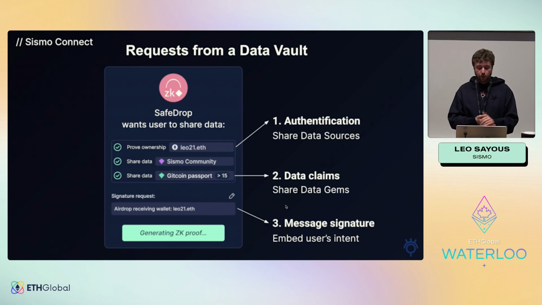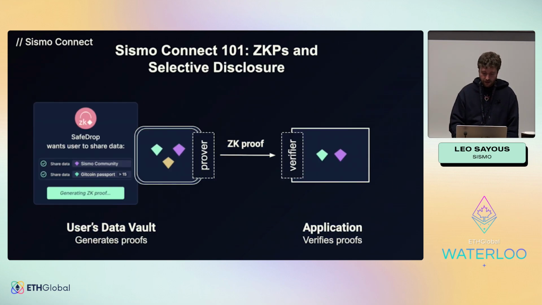So it's really to embed the user's intent. Here, I will put my Leo21.is address because I'm claiming my token on this address, and it's used for avoiding front running of my proof, because otherwise my proof could be front run by another address and claim the token for itself. Okay, so in Sismo Connect, what you are doing is just selectively disclosing some data. It works using zero-knowledge proofs, so you have a prover in the Sismo data vault, and the application has the verifier and verifies this proof.